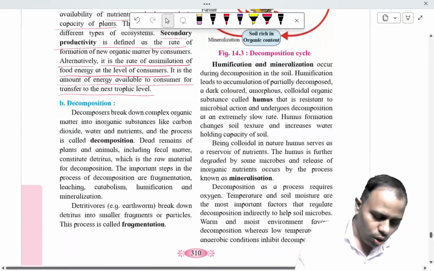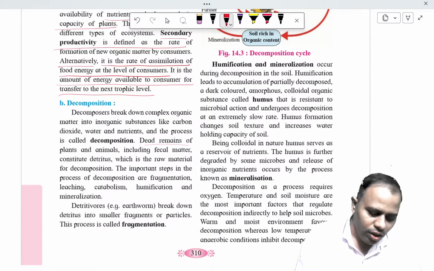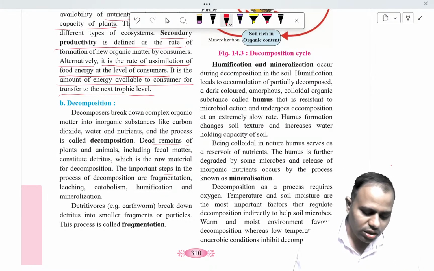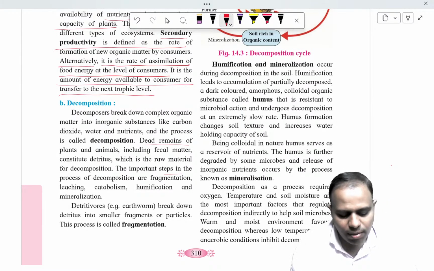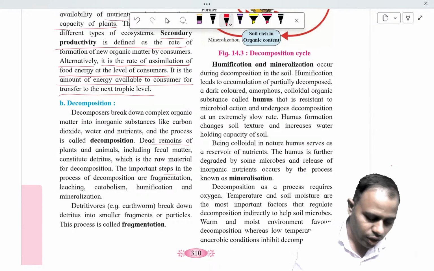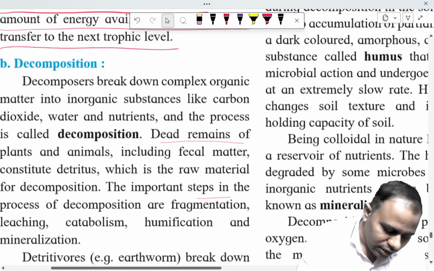The dead remains of plants and animals include fecal matter and detritus. The important steps are fragmentation, leaching, catabolism, humification and mineralization. All these processes are done by special kinds of organisms, and these are called saprophytes.